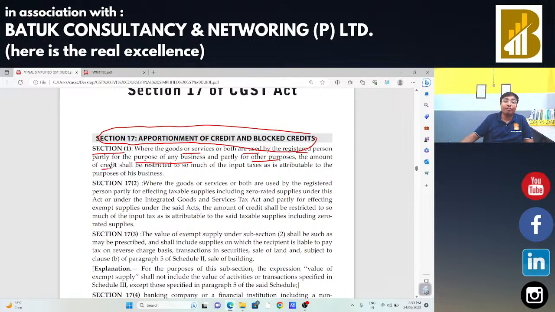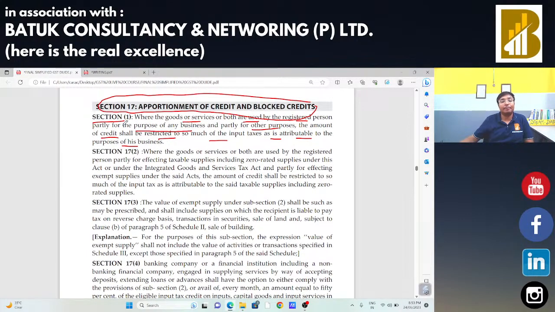In that case, the amount of credit shall be restricted to so much of the input tax credit as is attributable to the purpose of business. Suppose I am going to use a particular good for my business as well as for my personal purpose. In that case, input tax credit will be restricted. I need to calculate the ratio of how much part is for personal use and how much part I am using for business. For the amount that I am going to use for business purposes, I can take the input tax credit, and for the common personal purposes I am not eligible to take the input tax credit.